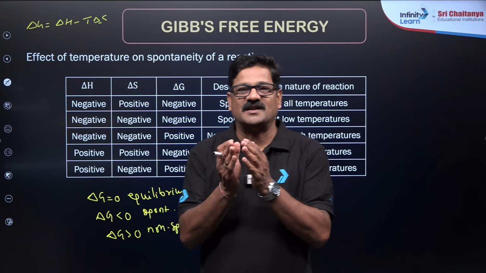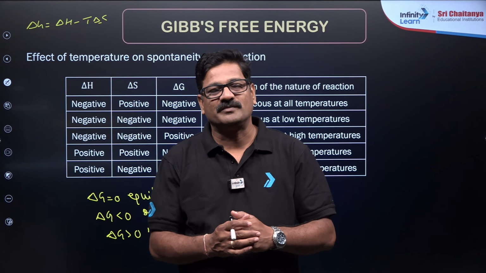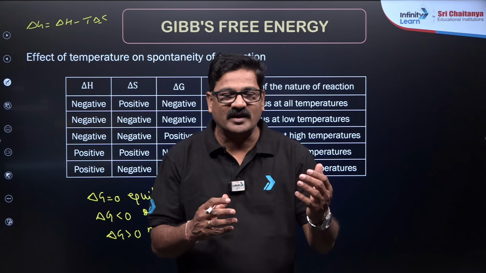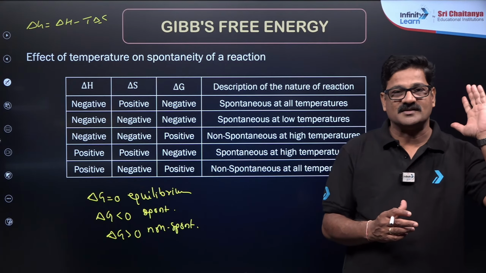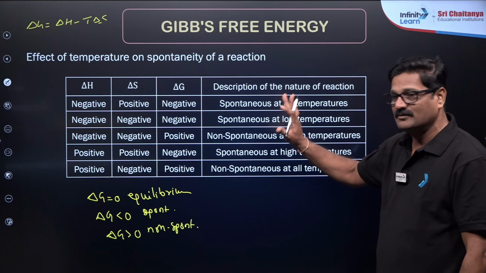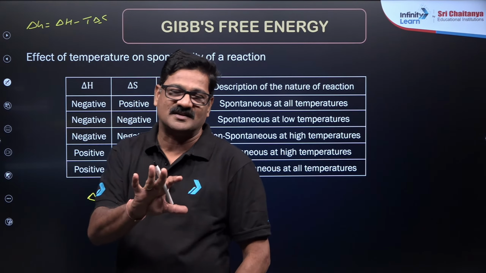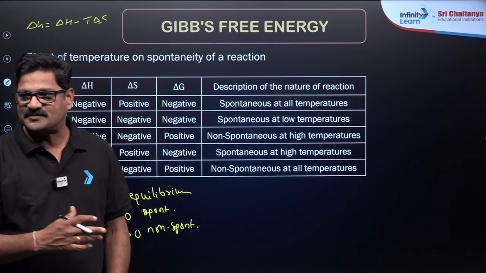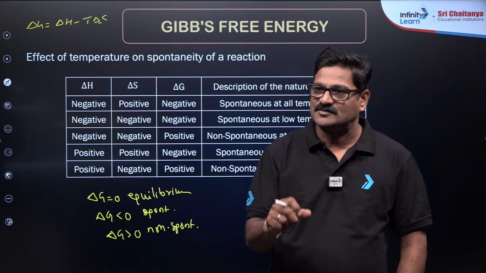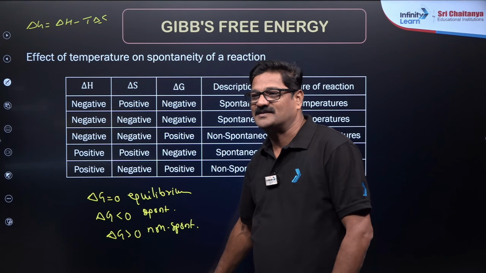Yes, Usman, if delta H is negative and delta S is negative, it is exothermic. Such processes are going to be spontaneous at low temperature and non-spontaneous at high temperature, and the reverse as well. Based on this table, two or three times in the medical entrance examinations and other entrance examinations, many questions have been asked. Sometimes the temperature at which the process can be spontaneous can also be given in the questions. So stay tuned, such questions we will be discussing in a special class.